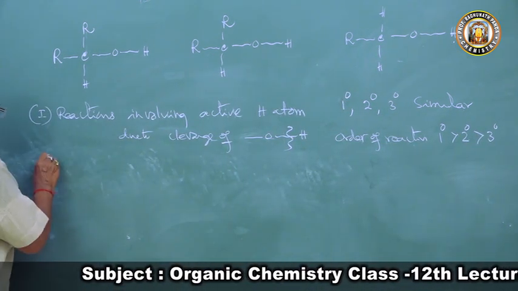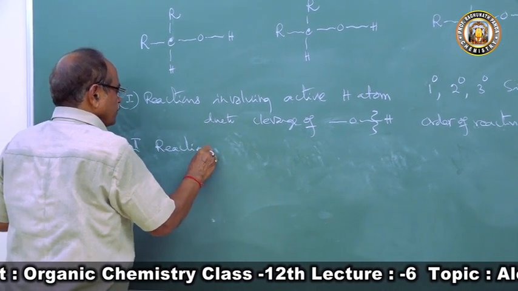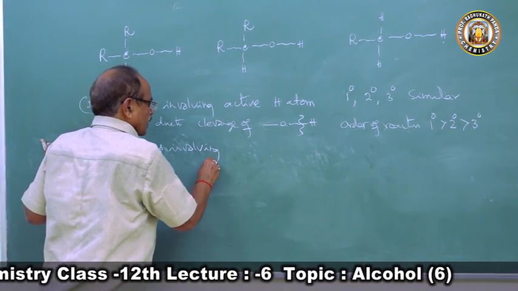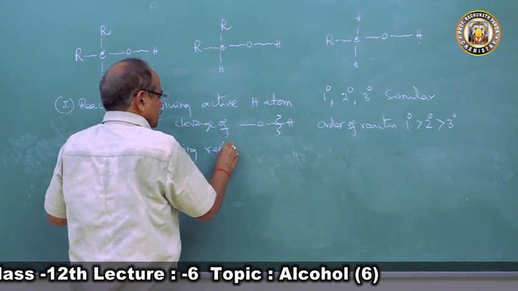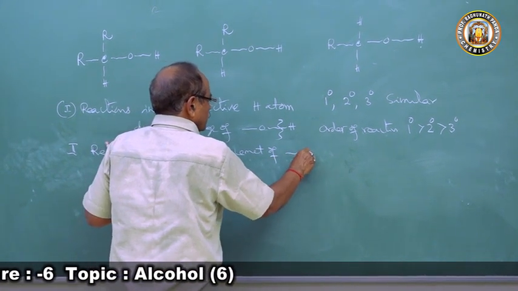Then the second type of reactions involves replacement of the OH group.